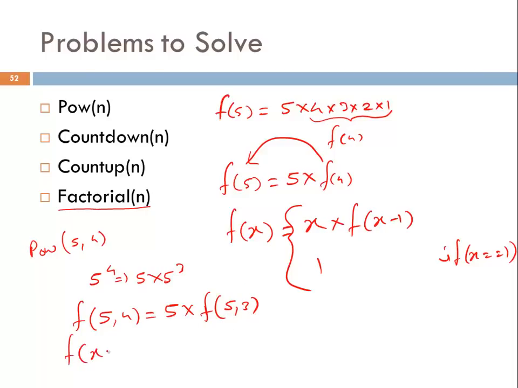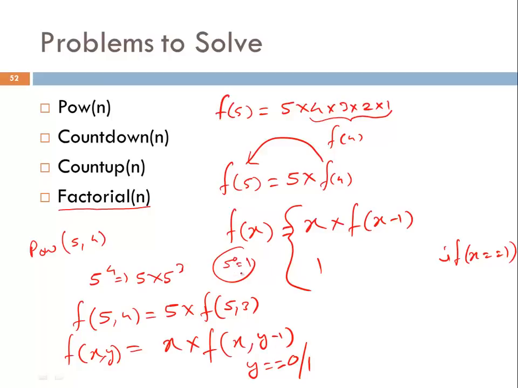So it comes with this mathematical formula that says if you want to calculate f(x, y), x to the power y, then it will be equal to x multiplied by f(x, y minus 1). And I can calculate it up to 5 to the power 0 also. Why? Because 5 to the power 0 is equal to 1. So the base case will be y is equal to 0 or 1 also. Why? Because multiplication by 1 will not impact anything. So if I say 5 into 1, 5 to the power 1, that means 5. So it will have the same result. So this is the mathematical formula, and I hope now you can implement it.